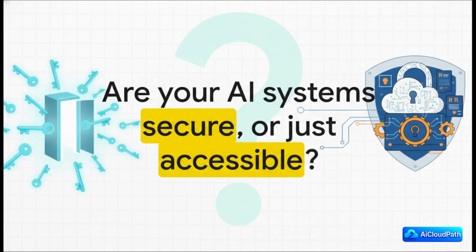And all of this leaves us with a really critical question to ask ourselves. It's pretty easy to make our AI systems accessible. It's much, much harder to make them secure. Using the tools we've talked about, policies, roles, and that golden rule of least privilege, that's the only way to build a framework that is both powerful and protected. So take a hard look at your own systems. Are you just handing out keys to the front door, or have you actually built a secure lock?